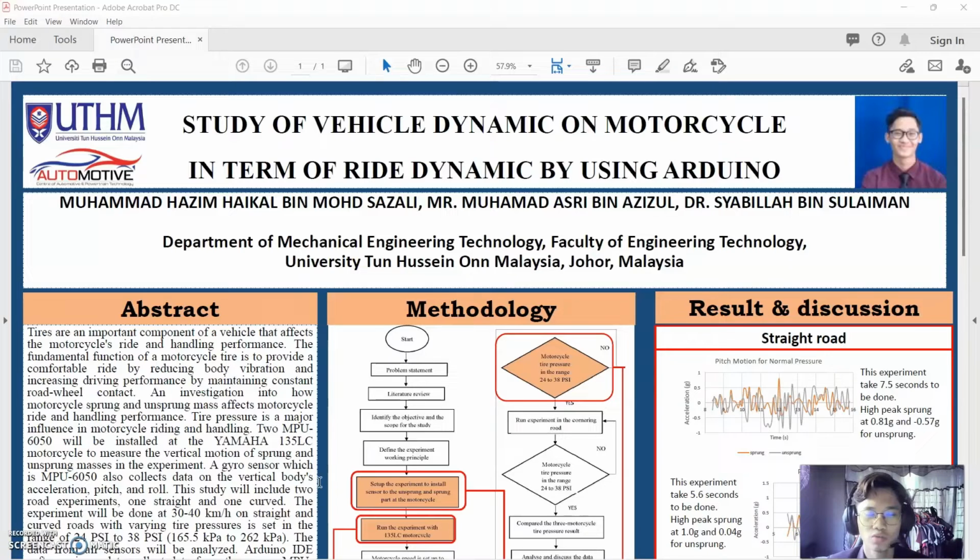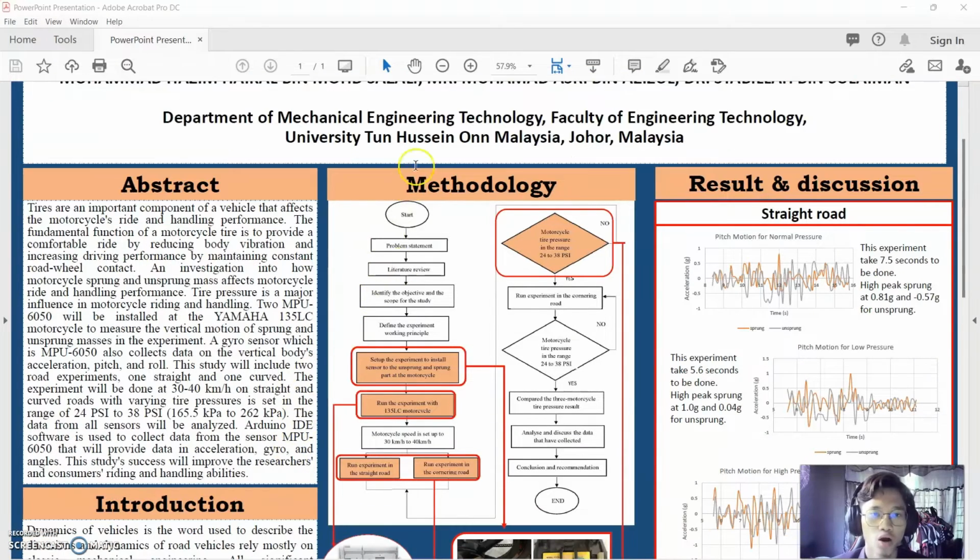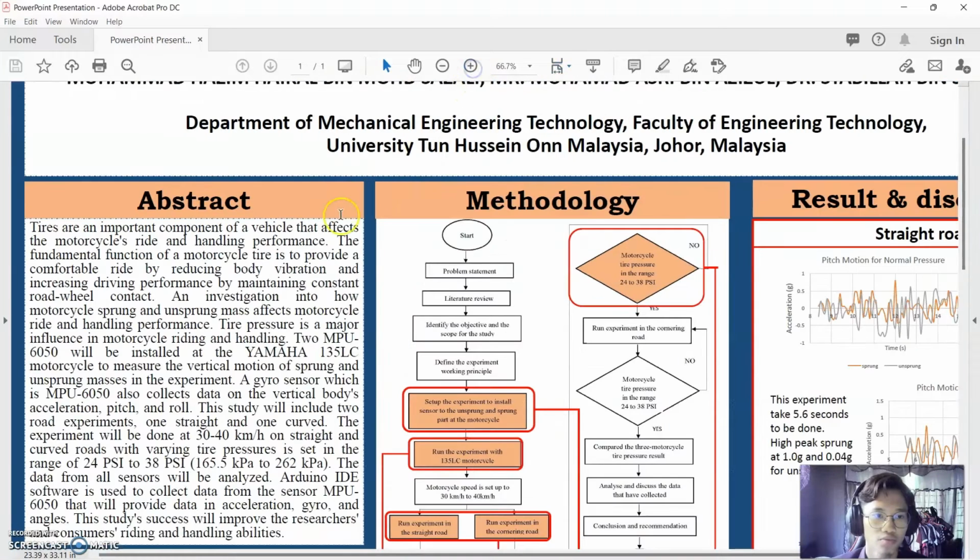Today I would like to present about my final year project, which is study of vehicle dynamic on motorcycle in terms of ride dynamic by using Arduino. So we go for the abstract first.